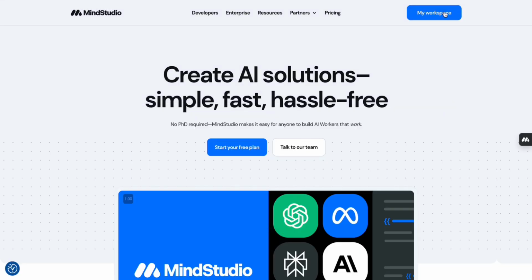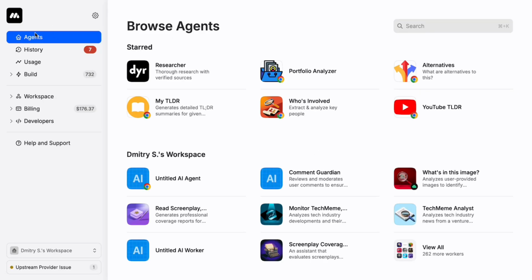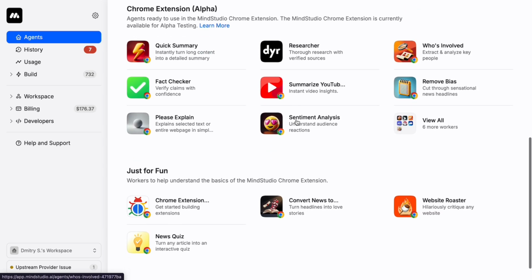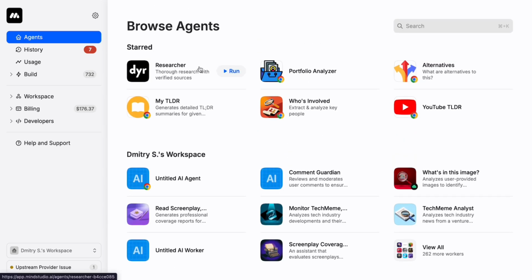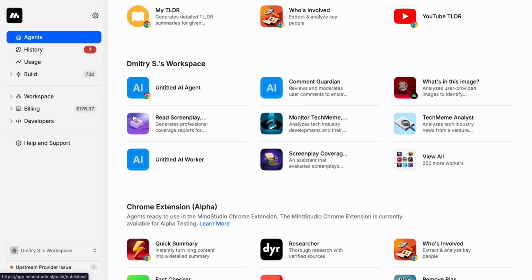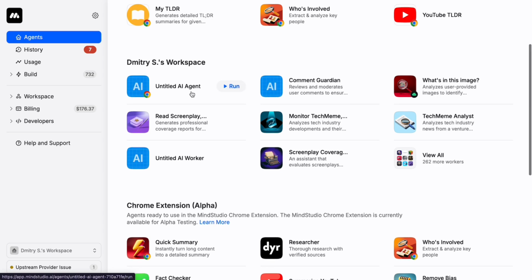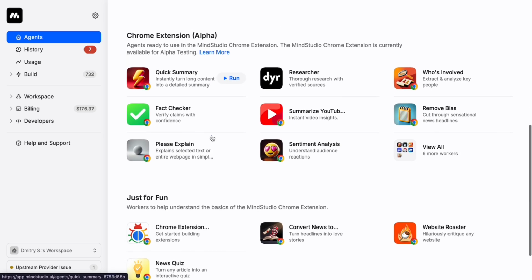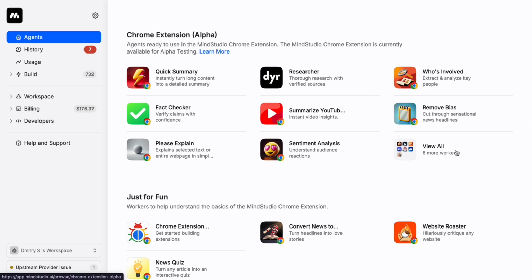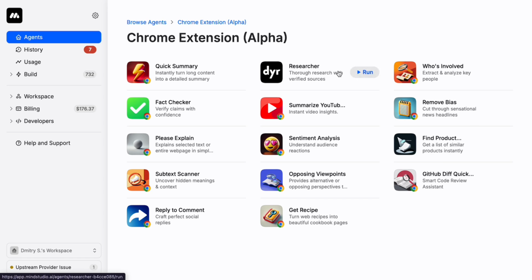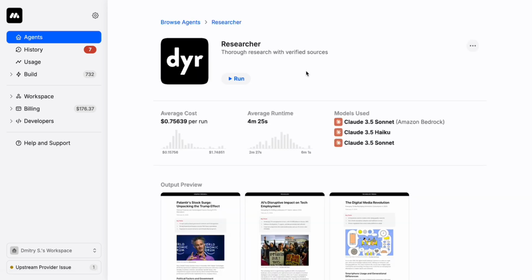mindstudio.ai and being in your workspace, you'll see a section called agents. And of course, if you have agents that you've started, they're going to be here. If you have agents you've created yourself, they will be here. And then for most people, you're just going to get these agents here with our alpha. You can say view all. And so you can find them here. You can read about them here.